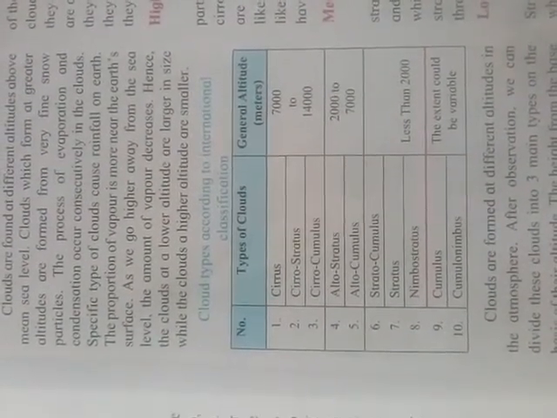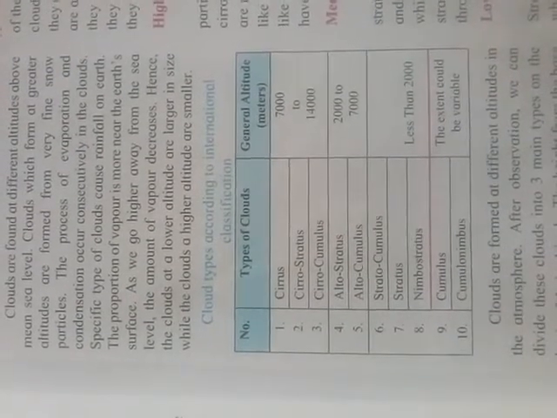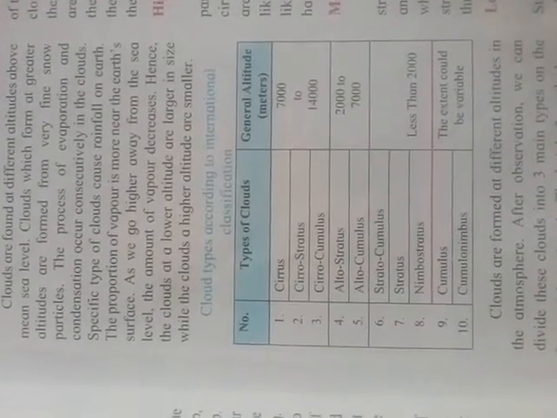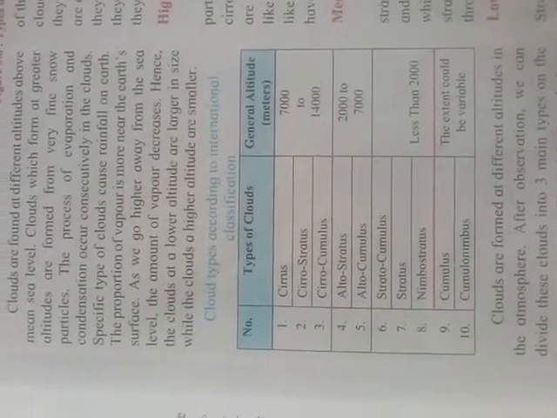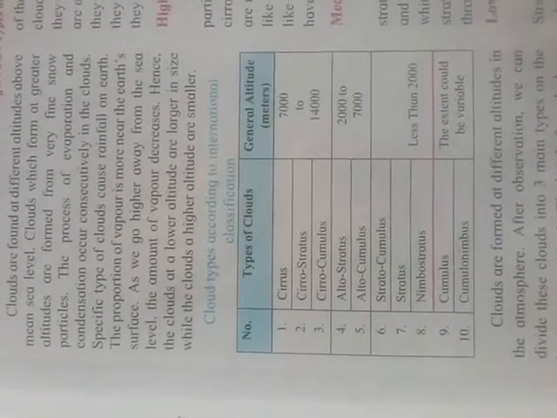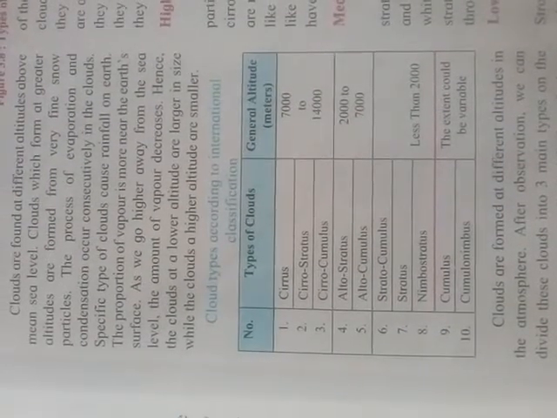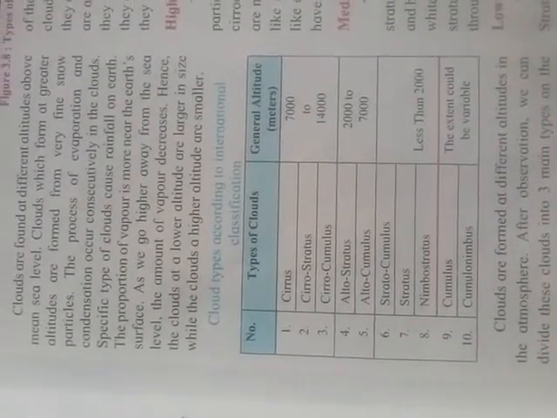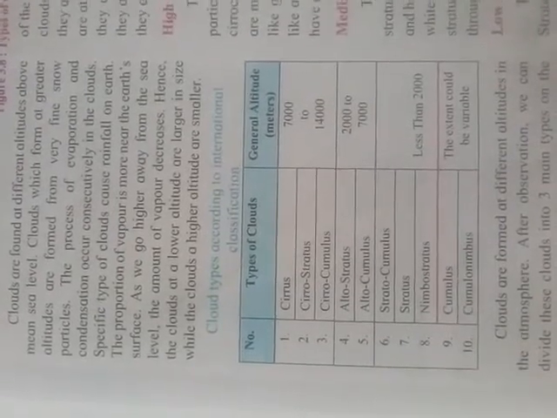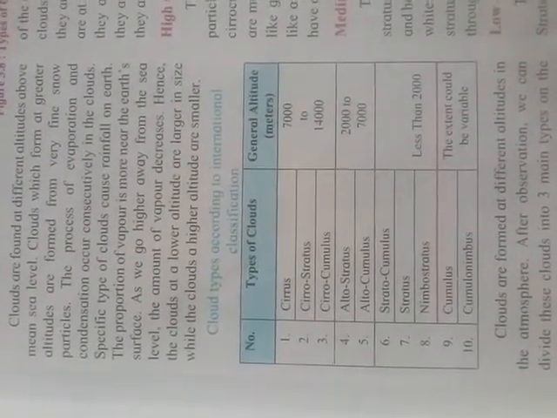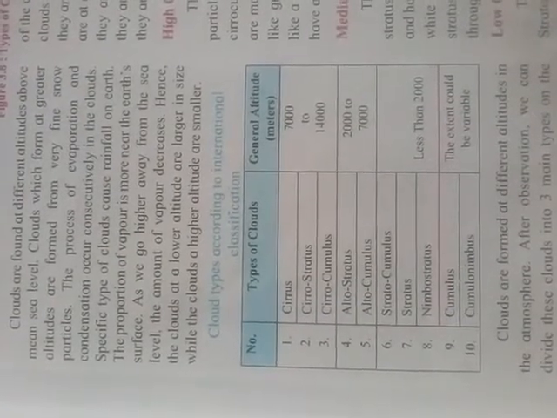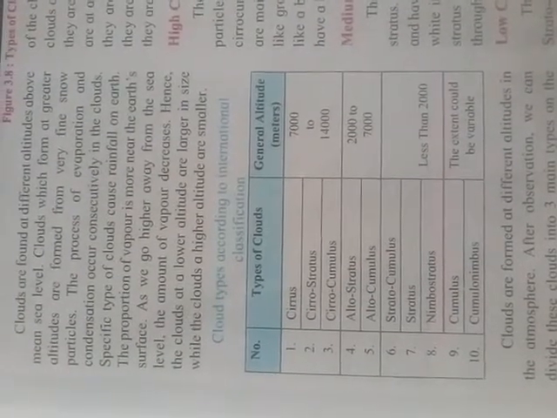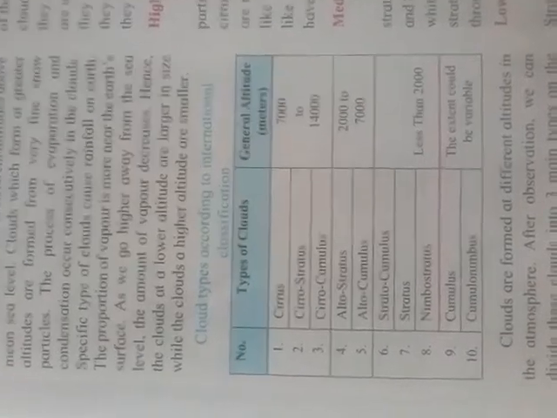Cirrus is at 7,000 to 14,000 meters. Then cirrostratus and cirrocumulus are between 7,000 to 14,000. Next, altostratus is at 2,000 to 7,000. Then altocumulus is also at 2,000 to 7,000. Next are stratocumulus, stratus, and nimbostratus at less than 2,000, and cumulus and cumulonimbus, whose extent could be variable.